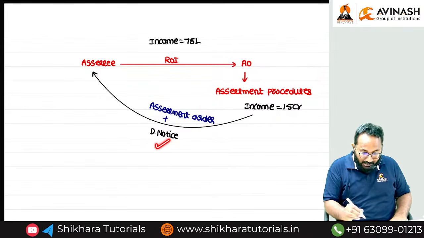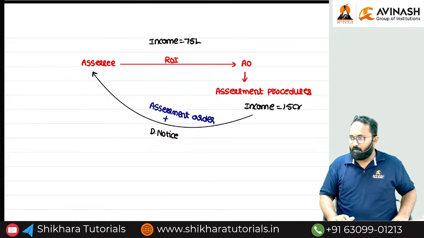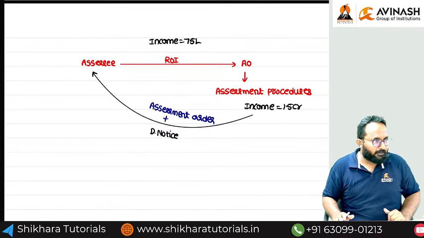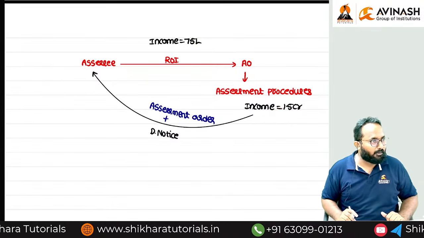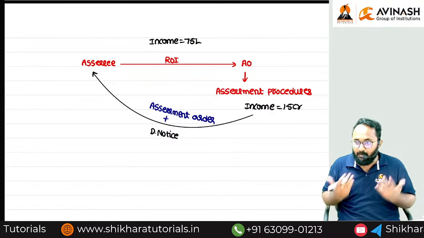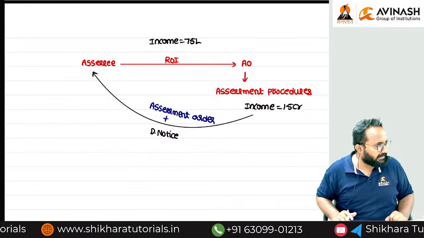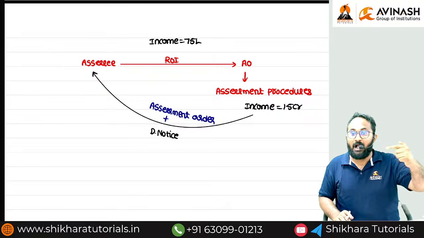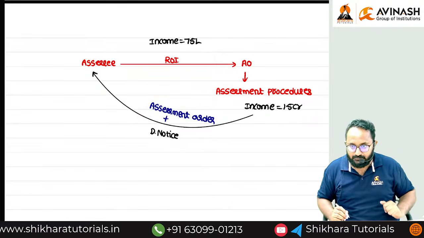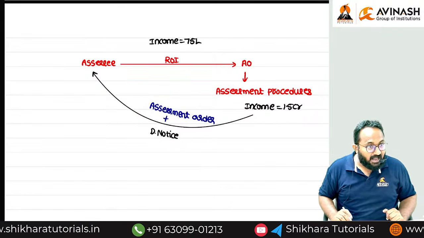Please think from the assessee's point of view: he genuinely declared everything, but they are asking for more tax. If I do not pay, the legal provisions will definitely attract. That's why you have a chance to make an appeal against these orders.